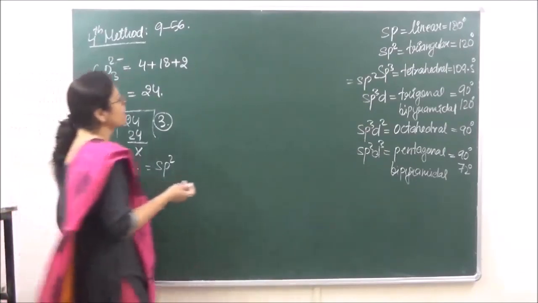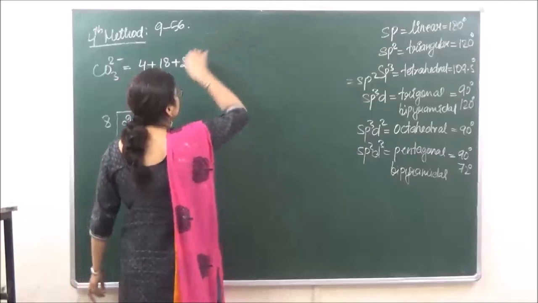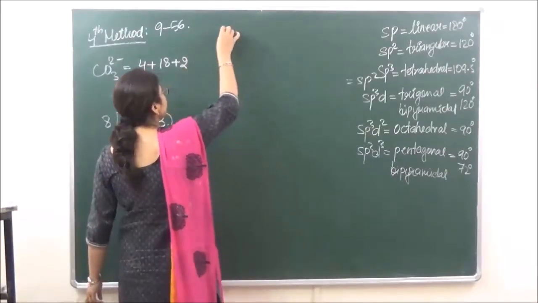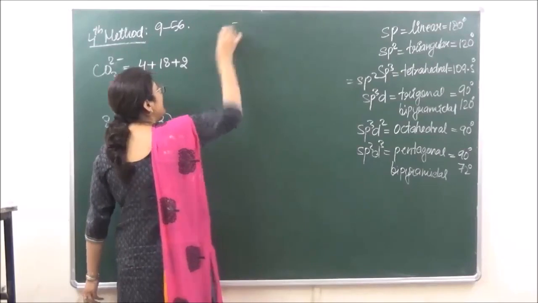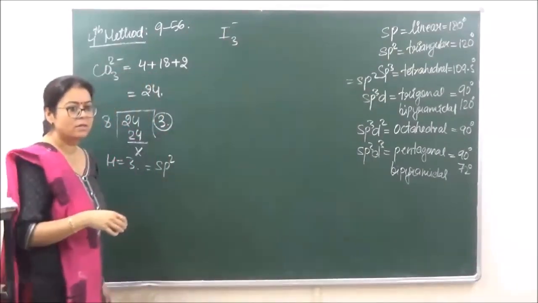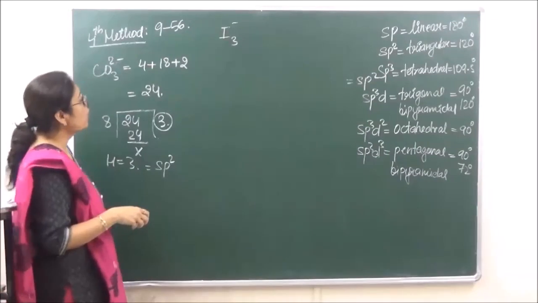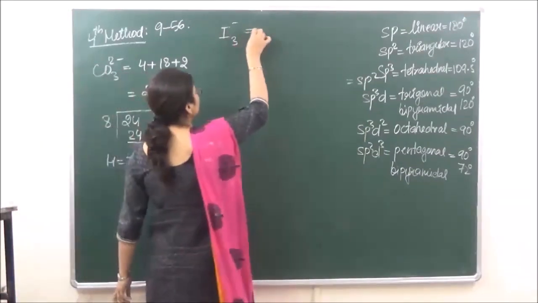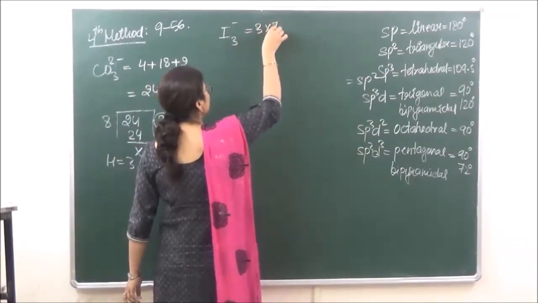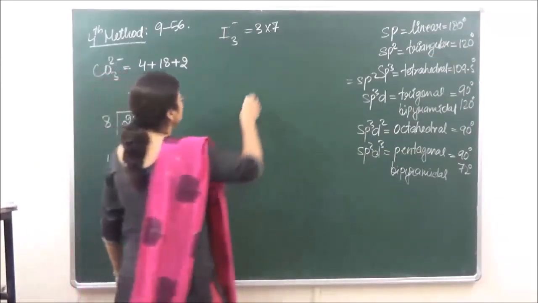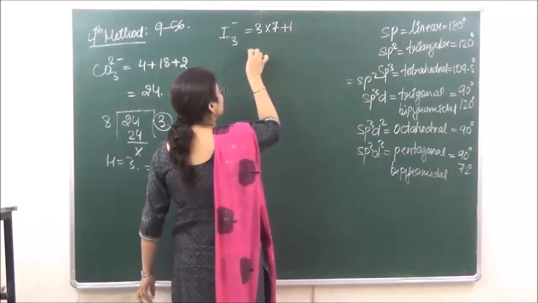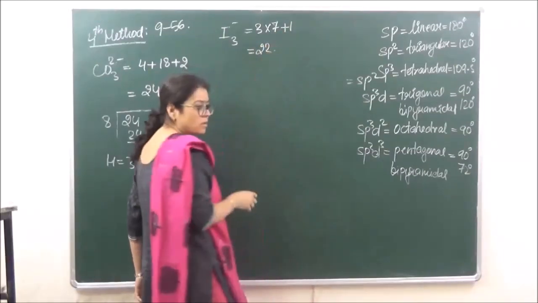So you can take another example over here. Let's take, say, the I3 negative ion. Okay? In case of I3 negative ion, the total valence electrons will be 3 into 7. Valence electrons in iodine is 7. So 3 into 7 plus 1. This becomes equal to 22. Okay?